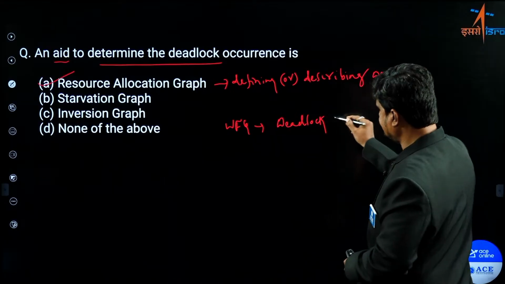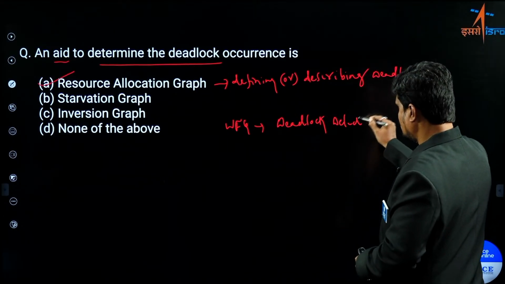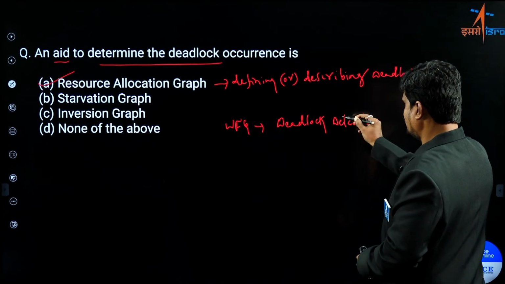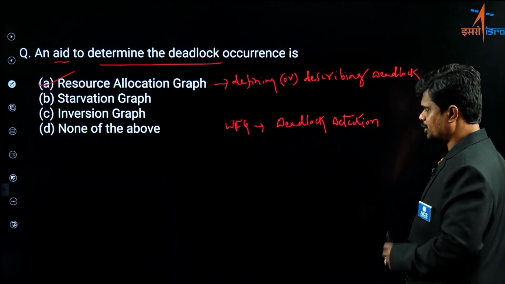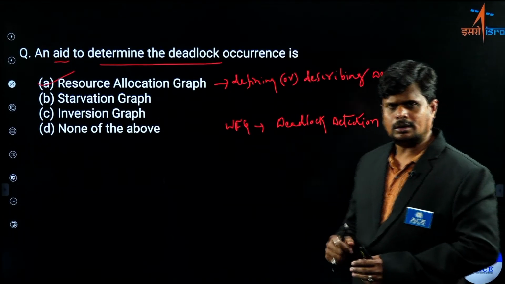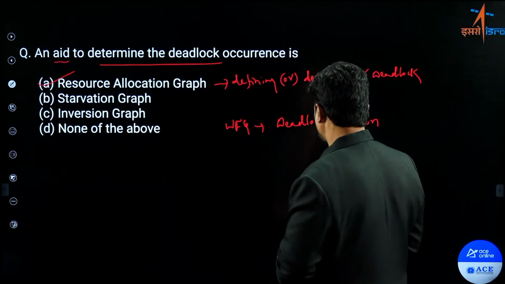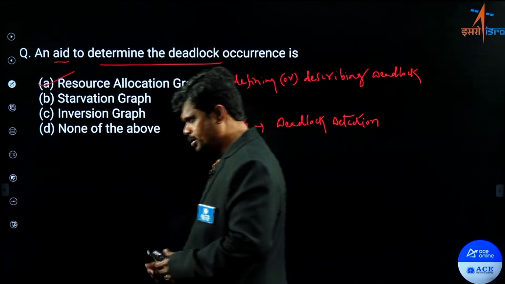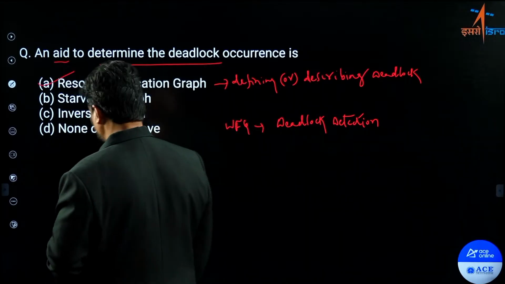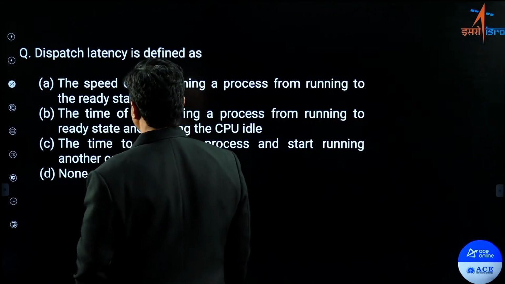So for detecting the deadlock, we use the wait-for graph, right? When all resources have a single instance, by that time we use the wait-for graph to detect the deadlock. So option A is the answer for this question. Good. So now we are moving to the next.